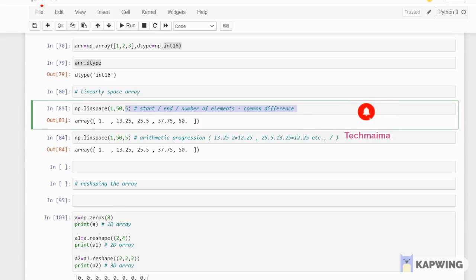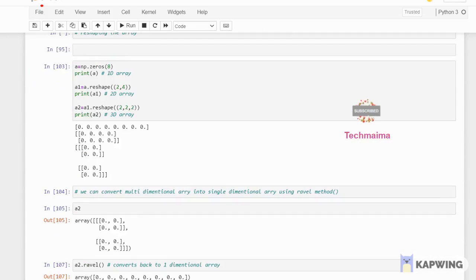I'm giving 1, 50, 5 in linspace. It does arithmetic progression. The difference between 1 and 13.25 is 12.25, correct? The difference between 13.25 and 25.5 is 12.25, the difference between 25.5 and 37.75 is 12.25, and from 37.75 to 50 it is 12.25. So this will find the 5 values with common differences within the range you mention in linspace. This is the purpose of using linspace, the linearly spaced array.